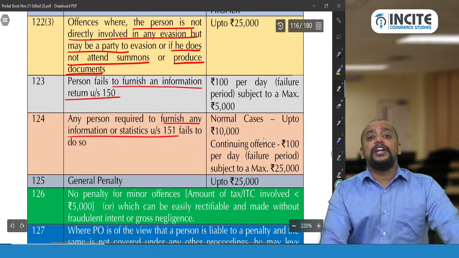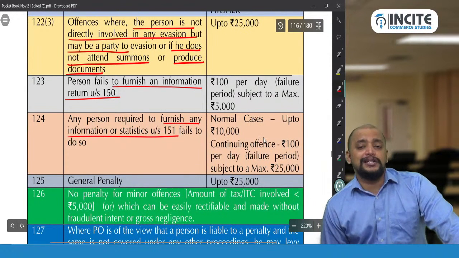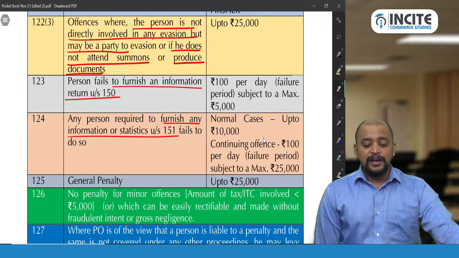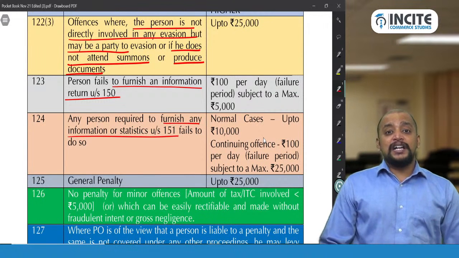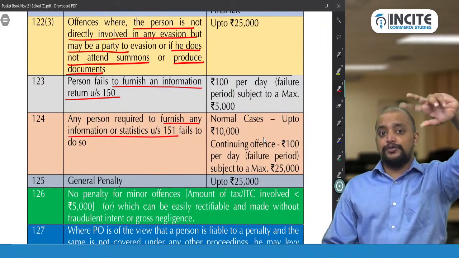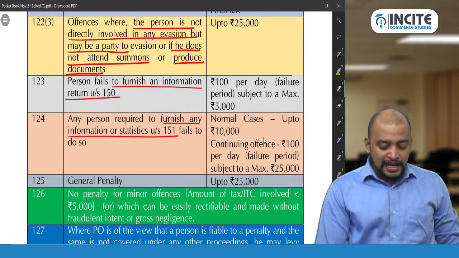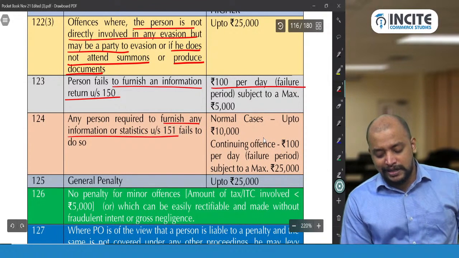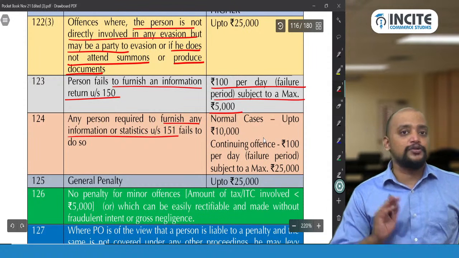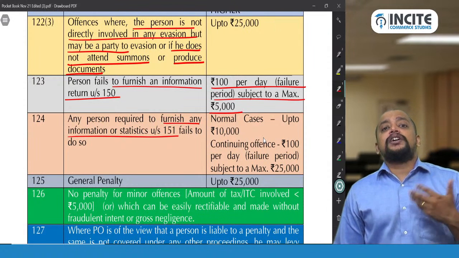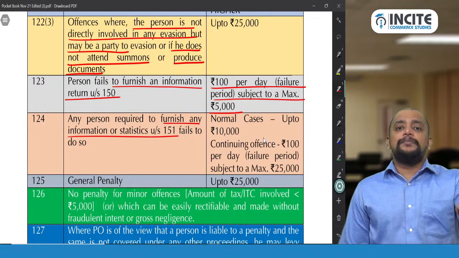If it is a continuing offense, repeatedly he is doing the same, then it will be 100 rupees per day, subject to a maximum of 25,000, not 5,000, 25,000. See the difference. In case of 123, always 100 rupees per day, subject to a maximum of 5,000. 100 rupees per day for what, sir? Period of delay, whatever is the delay period.